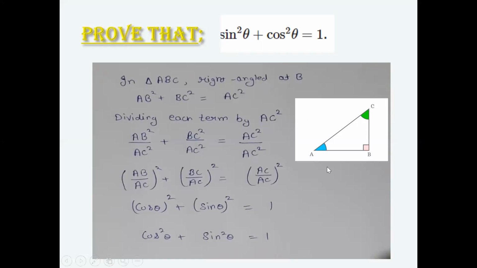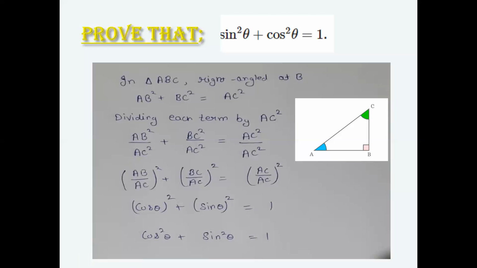Now, we have a right angle triangle at B. As we are familiar with the Pythagoras theorem, that is, base square plus perpendicular square is equal to hypotenuse square. So, starting with the Pythagoras theorem, that is AC square, that is hypotenuse square, is equal to BC square, that is perpendicular square, plus base square, that is AB square. We have written this term.